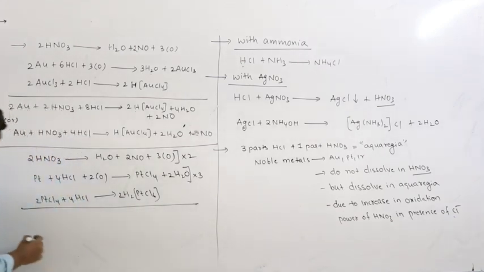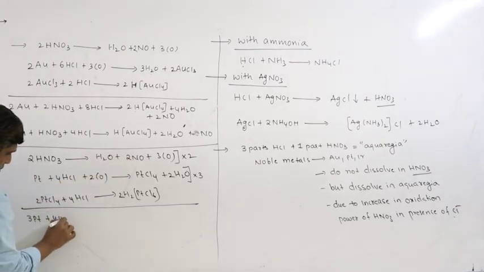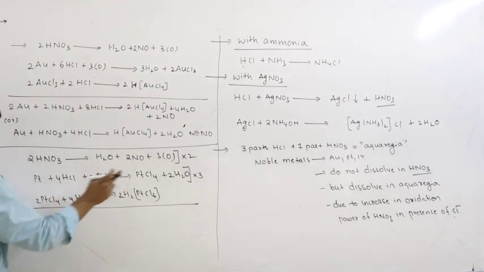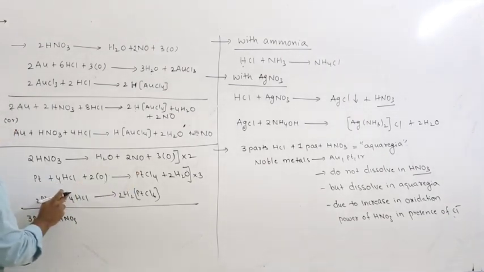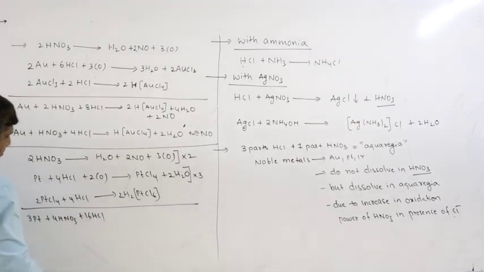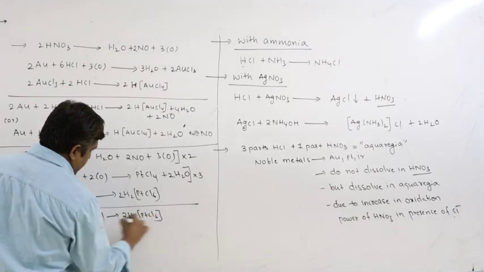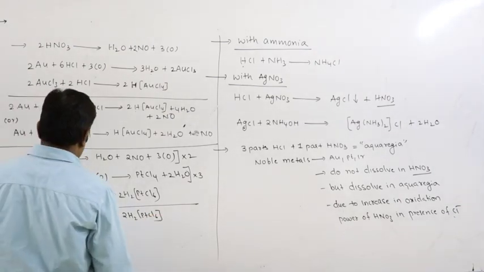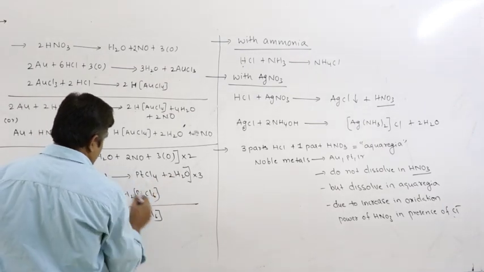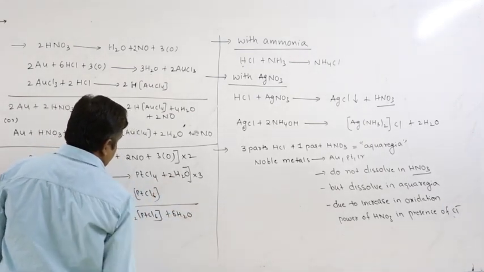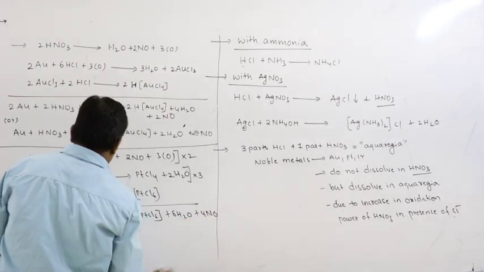So if you add all this, what we get is 3 platinum plus 2 into 4 HNO3, 3 into 4, 12, 13, 14, 15, 16 HCl, it is Cl6, 3 into 6 water plus 2, 8 water molecules plus 4 NO.